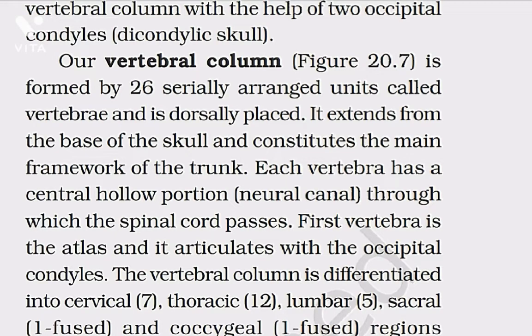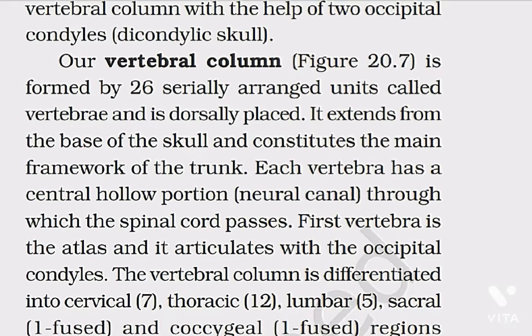Our vertebral column, figure 20.7, is formed by 26 serially arranged units called vertebrae and is dorsally placed. It extends from the base of the skull and constitutes the main framework of the trunk. Each vertebra has a central hollow portion, neural canal, through which the spinal cord passes. First vertebra is the atlas and it articulates with the occipital condyle.